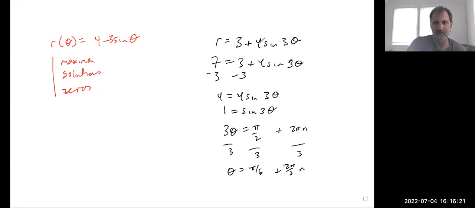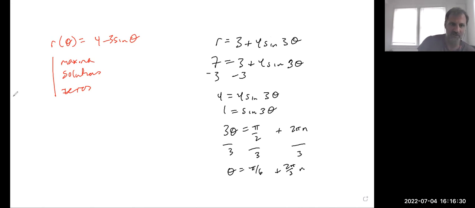All right, so that's maxima. We don't do minima because the minimum is 0. I mean, the minimum distance that r could have is 0, because even if it's a negative value, it just comes out the other side.